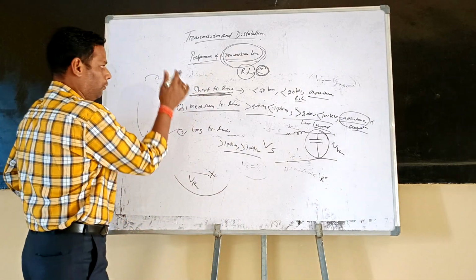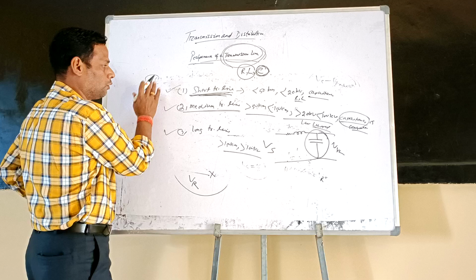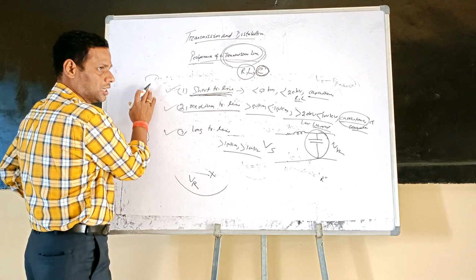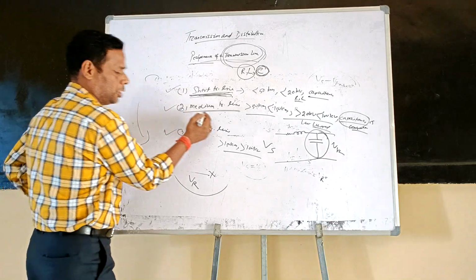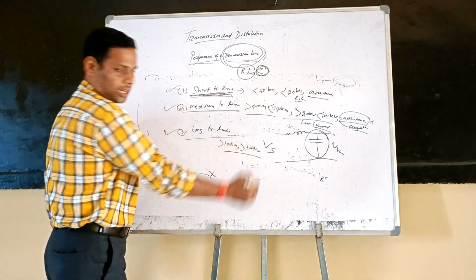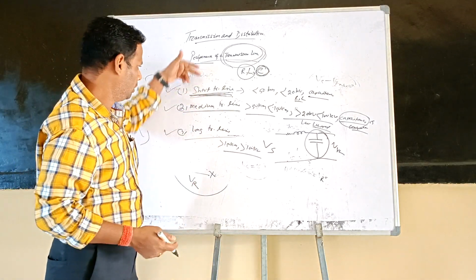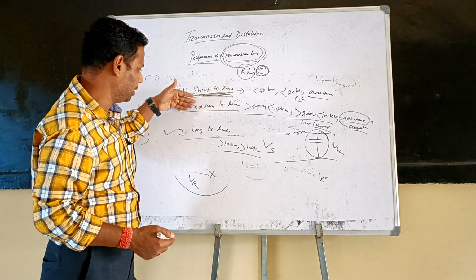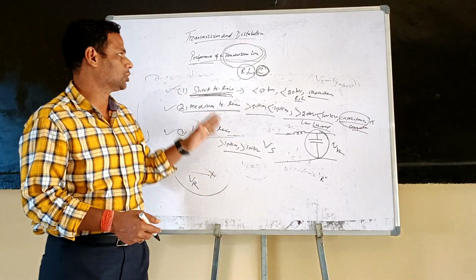So when you are talking about voltage regulation and efficiency, you have to discuss what the impact of voltage regulation and efficiency is on the short transmission line, what the impact of voltage regulation is on the medium transmission line, and what the impact of voltage regulation and efficiency is on the long transmission line. So separately, we are going to discuss the short transmission, medium transmission, and long transmission. So this is all about the transmission line classification.